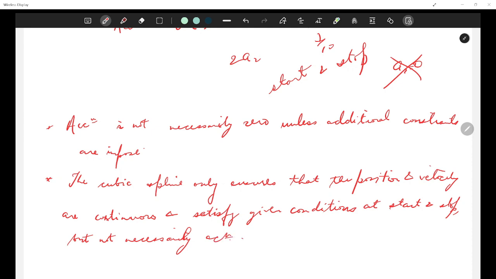The acceleration may be non-zero both at the start and stop positions.